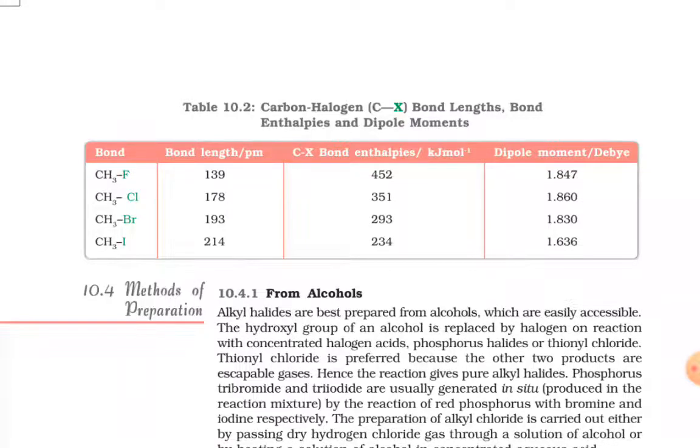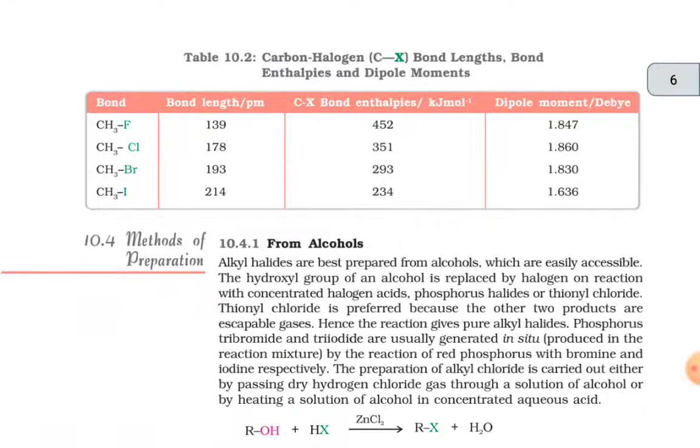CH3F: its bond length is 139 picometer, its bond enthalpy is 452 kilojoule per mole and its dipole moment is 1.847 debye.